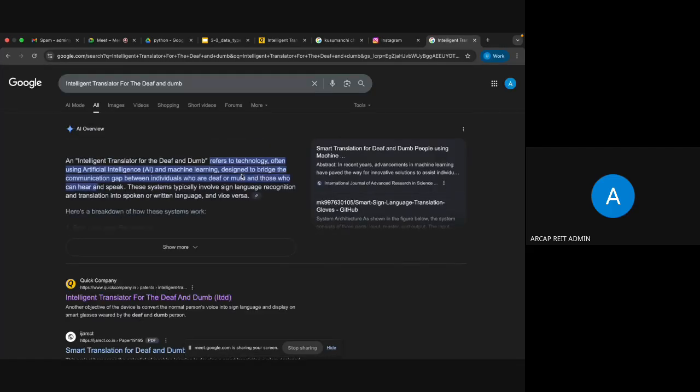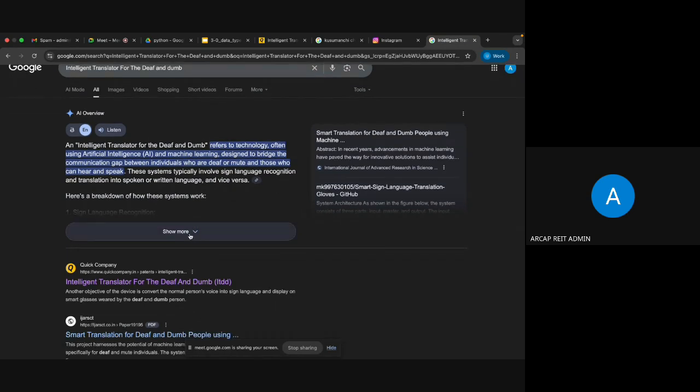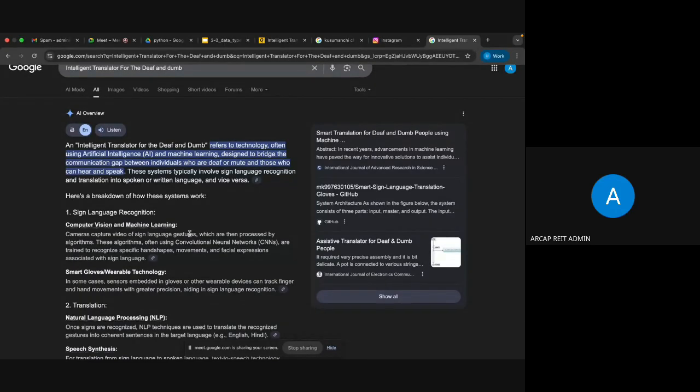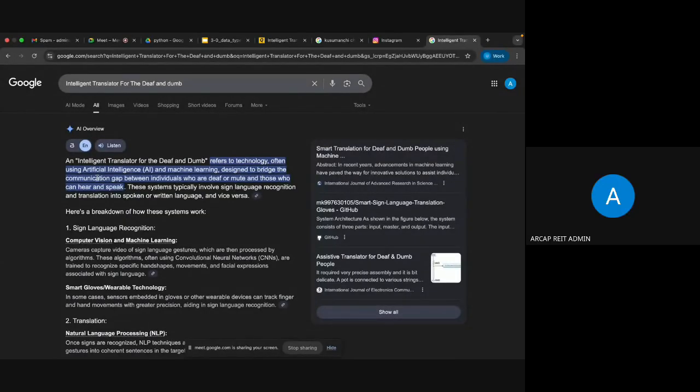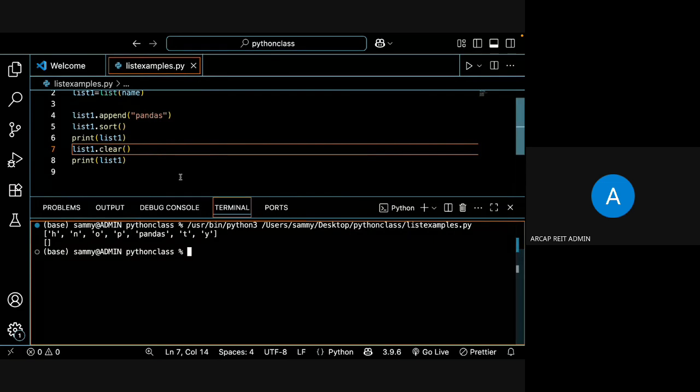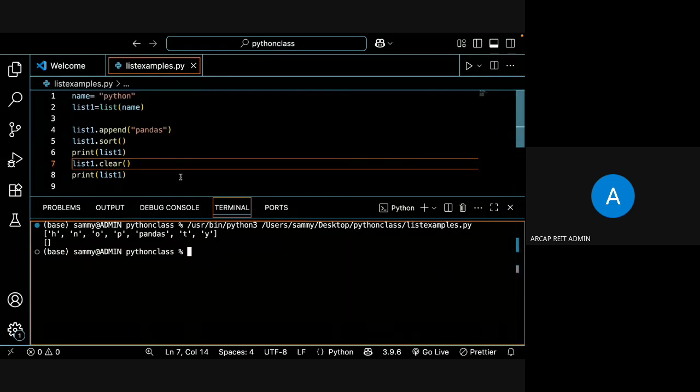That way you can search for the basic patent, and the basic project it is, right? So if you do some brainstorming or some analysis, then in the 15 days, whatever interview will be there, it will be useful for you. You can simply add something, or you can tell I learned something, I can do this project. Like that you can answer in the interview. So just go through this concept, come up with some ideas, and use them in the first year interview. Okay. So today we are discussing the dictionary, right?